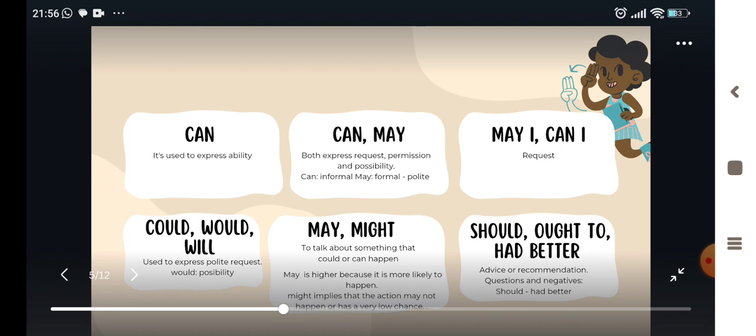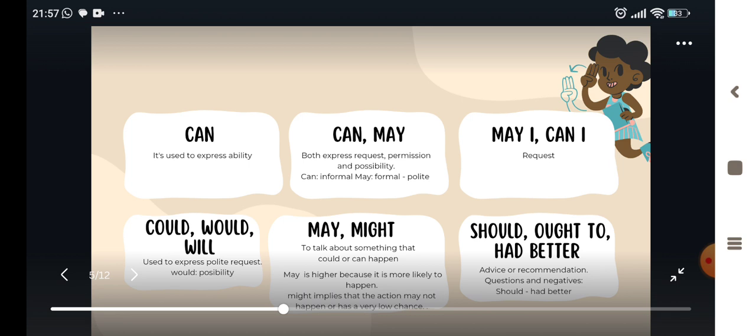Can is used to express ability, and also for requests. Can and may both express request, permission and possibility. Can is informal, and may is formal and polite. The same applies to the questions "May I" and "Can I." For example, "May I" is for people that I don't know, that I haven't met before, maybe for formal interviews with important persons. And "Can I" is for familiar people, like your parents, your friends, people that are close to you.